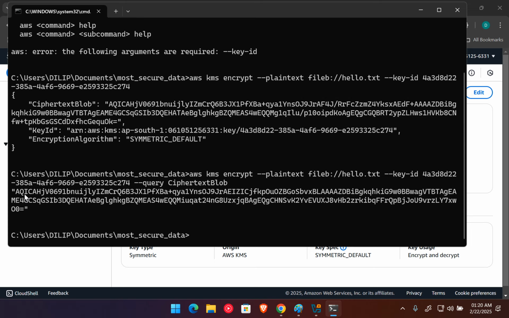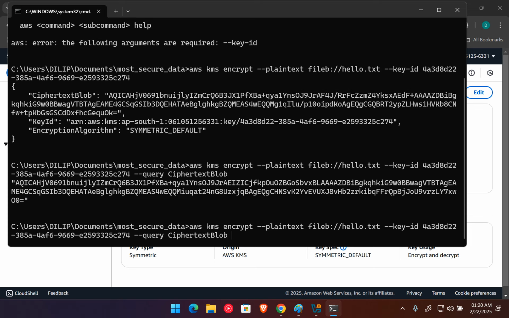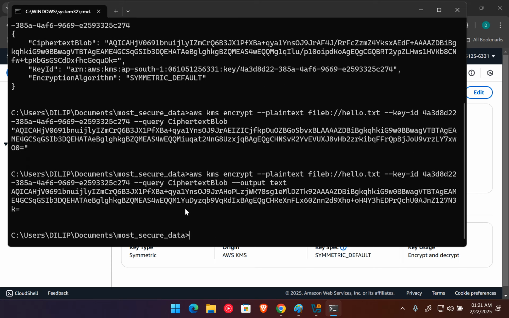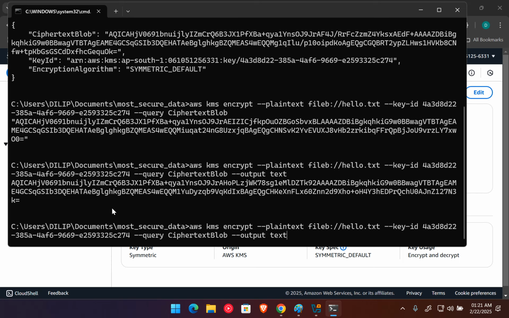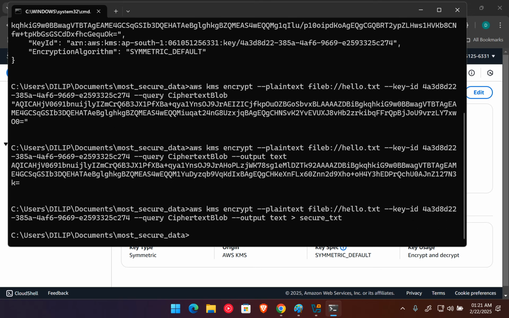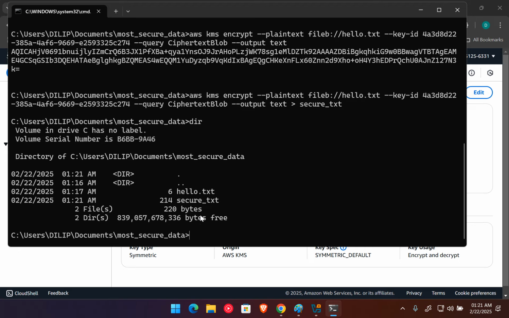So in this command I can pass one more option, hyphen output, and I want the output in text format. If I press enter, you can see the output they give removes the double quotes here. Now let me store this output in a file like secure underscore txt. If I press enter, you can see one more new file comes up, secure underscore txt.